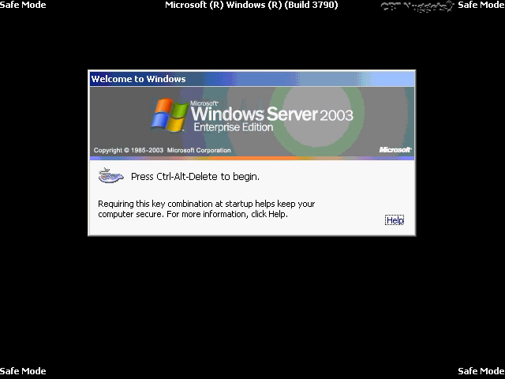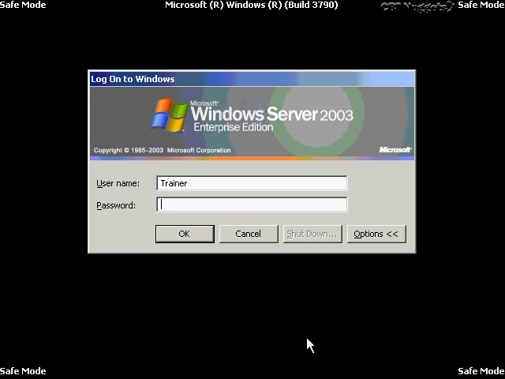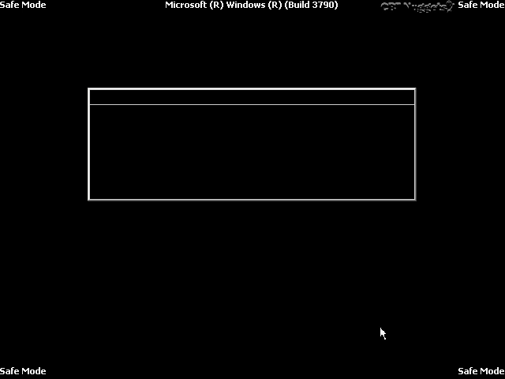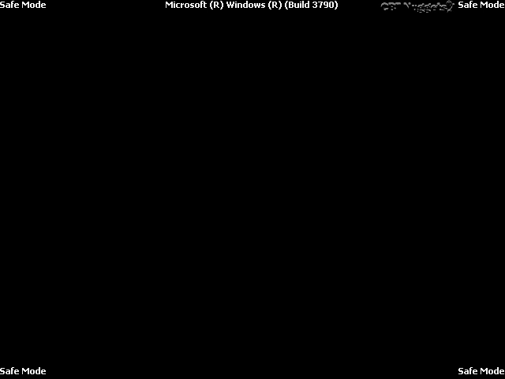And now when I go ahead and log on to this server, we'll see that you'll have to log on with the credentials of the administrator account because Active Directory has not loaded because we're in Directory Services Restore mode. Therefore, I cannot use my normal user account, my domain admin's user account. So we'll just log on as a local administrator here, and if there was a problem previously, it asked me to log why the system shut down unexpectedly, and we'll just click OK past that for the time being because